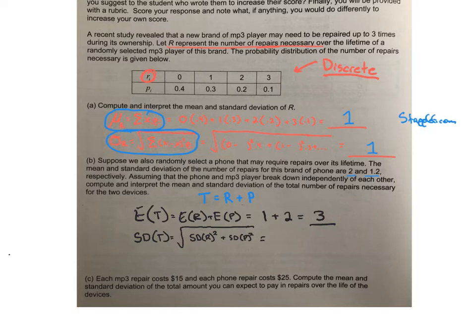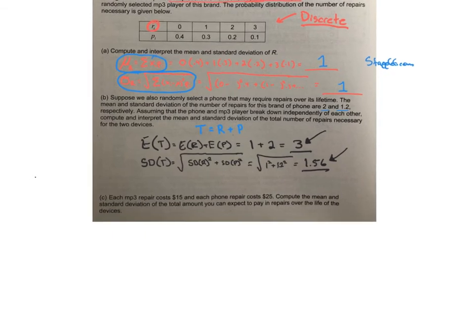All right, so I'm going to just do that real quick. So I'm going to get the square root of 1 squared plus 1.2 squared, and then let's see what we get. So square root of 1 squared plus 1.2 squared, all under the square root. I get 1.56. All right, there's our answers right here. So we would expect 3 total repairs between the two and have a standard deviation of 1.56 between the two. All right, keep moving along.